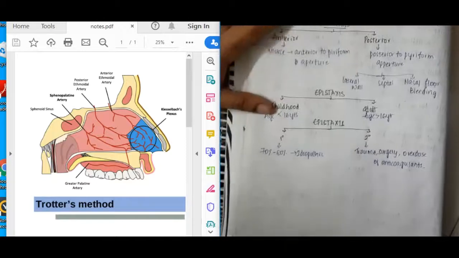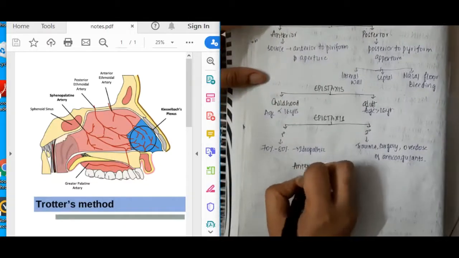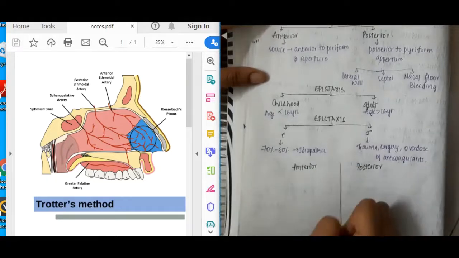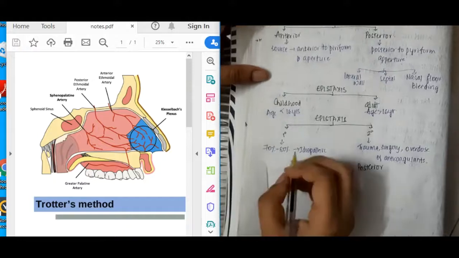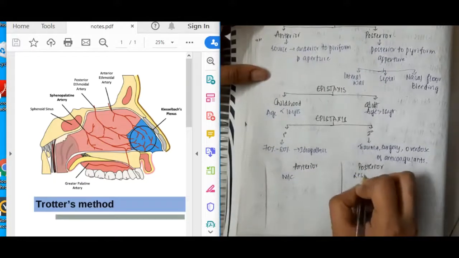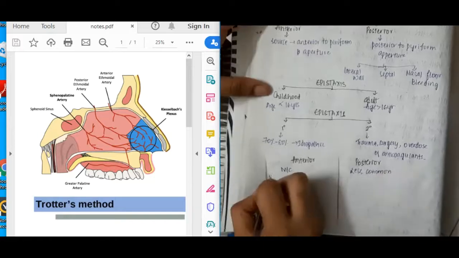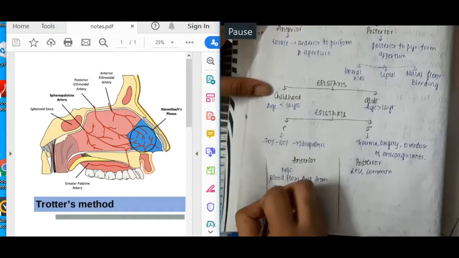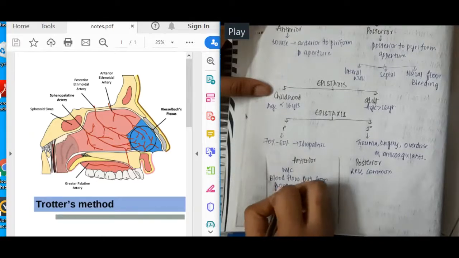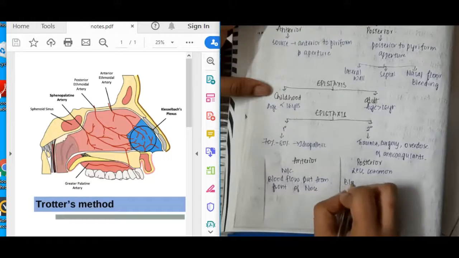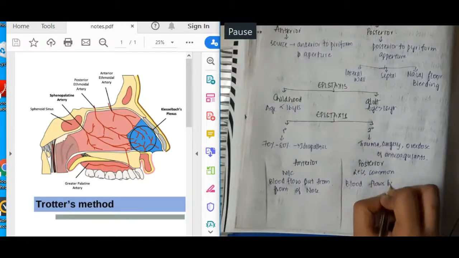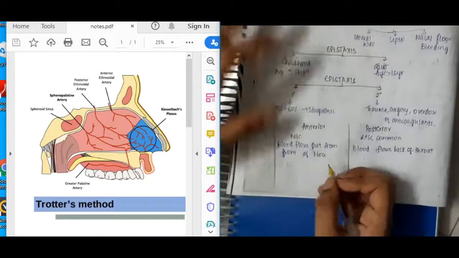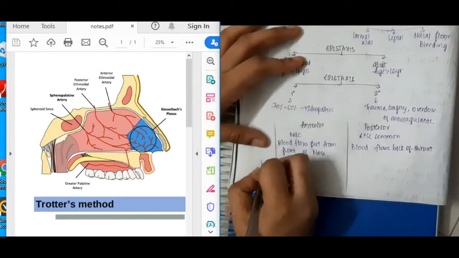Now once we have learned about the types of epistaxis, we will learn a few differences between anterior epistaxis and posterior epistaxis. If you see, anterior epistaxis is mild. Actually, anterior epistaxis is the most common type of epistaxis, the least common being posterior epistaxis. The blood of anterior epistaxis flows out from the front of the nose, whereas blood from posterior epistaxis flows to the back of the throat.